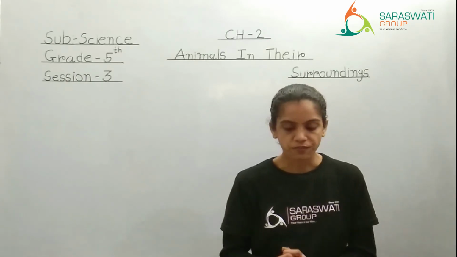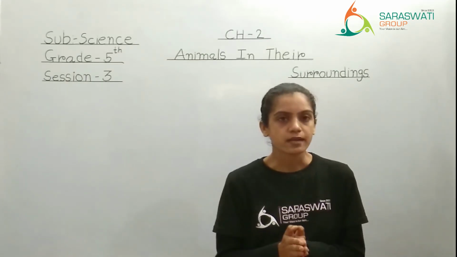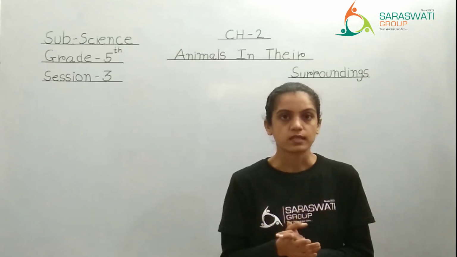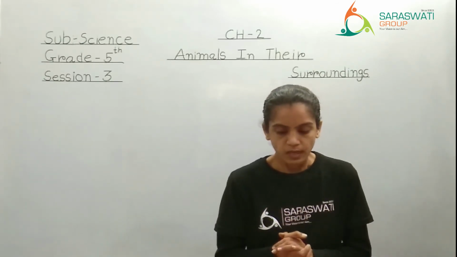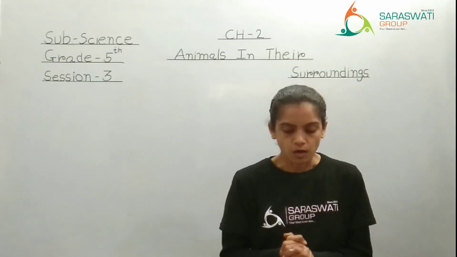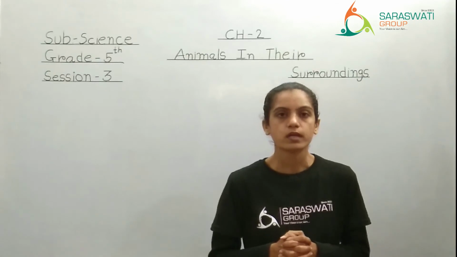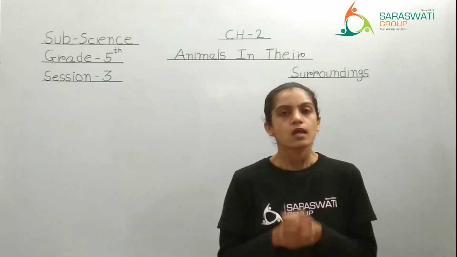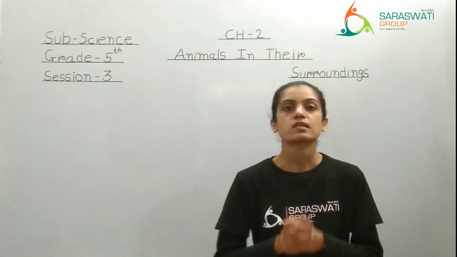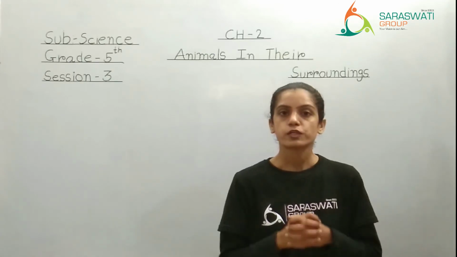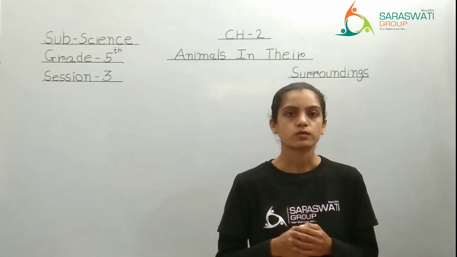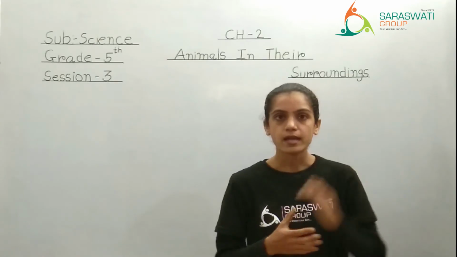Let's read further. Insects such as bees, that is honeybees, and ants have a waxy and water resistant outer covering called cuticle. This cuticle we have also seen in the hardwood. Cuticle is present in our body also, on nails and on hairs.